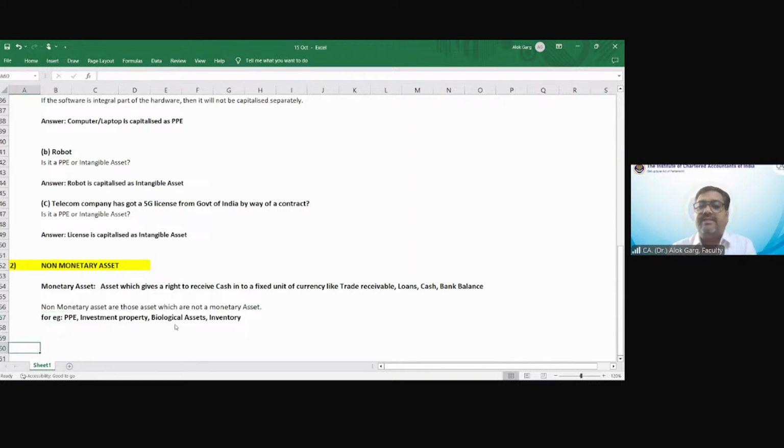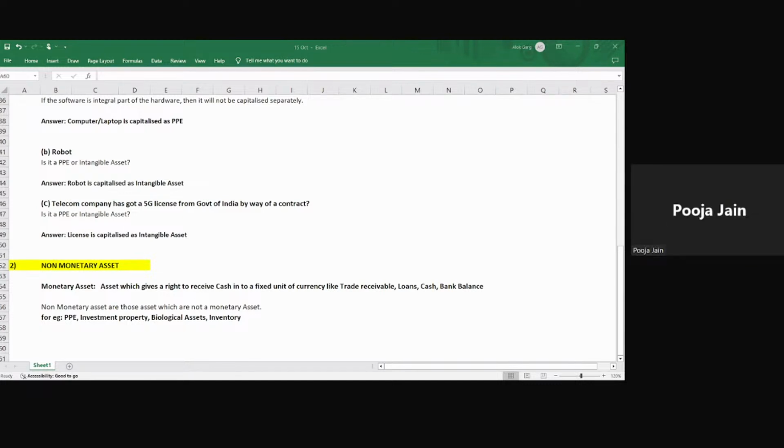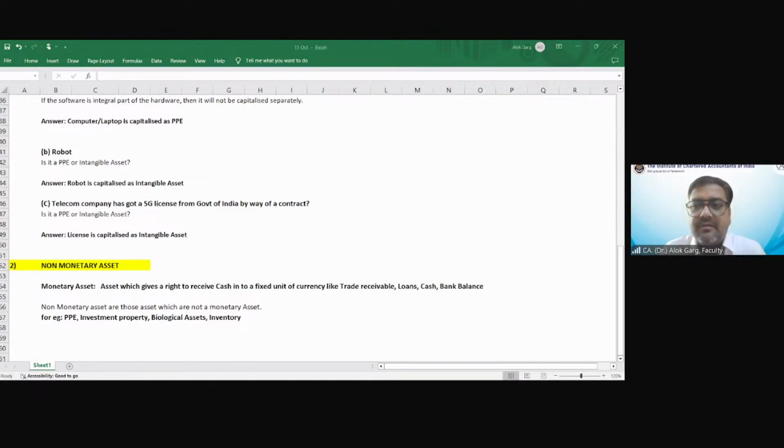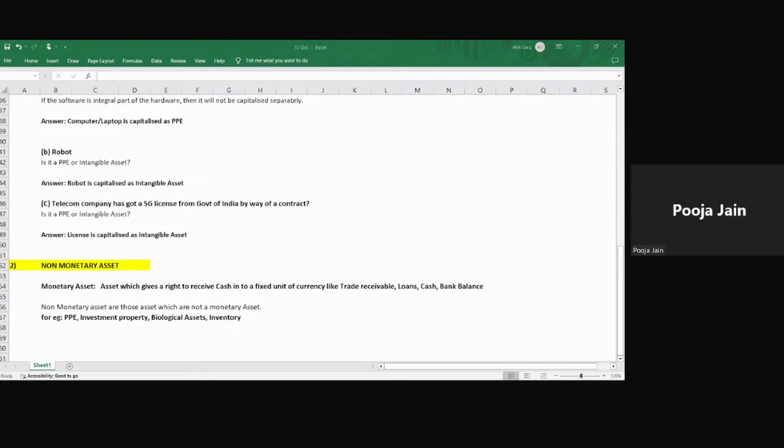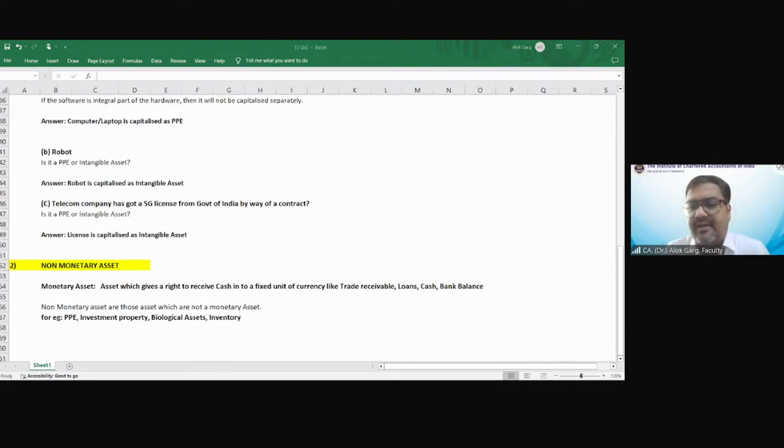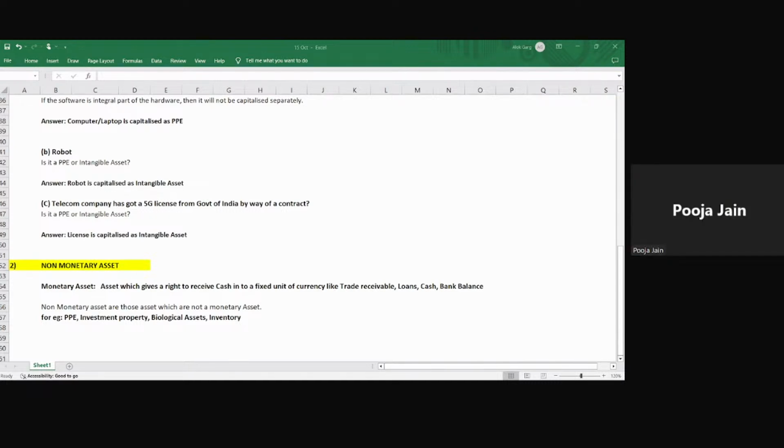I believe you guys are clear on the non-monetary asset. Are you clear on the non-monetary asset or not? Tell me. Are you clear? Yes? Sir, does the bifurcation into monetary and non-monetary asset equal or same as financial or non-financial asset? Is it equal to the financial or non-financial asset bifurcation? Yes, you can say that. Largely the same. Yes, you're right, Pooja.